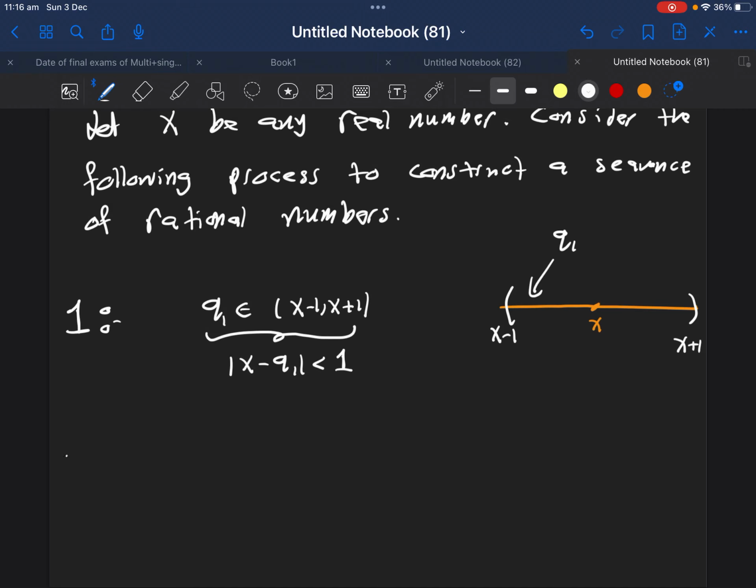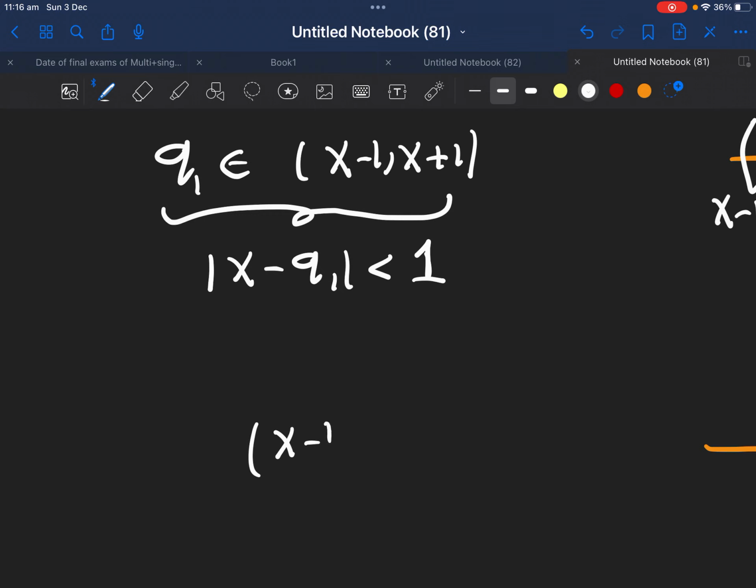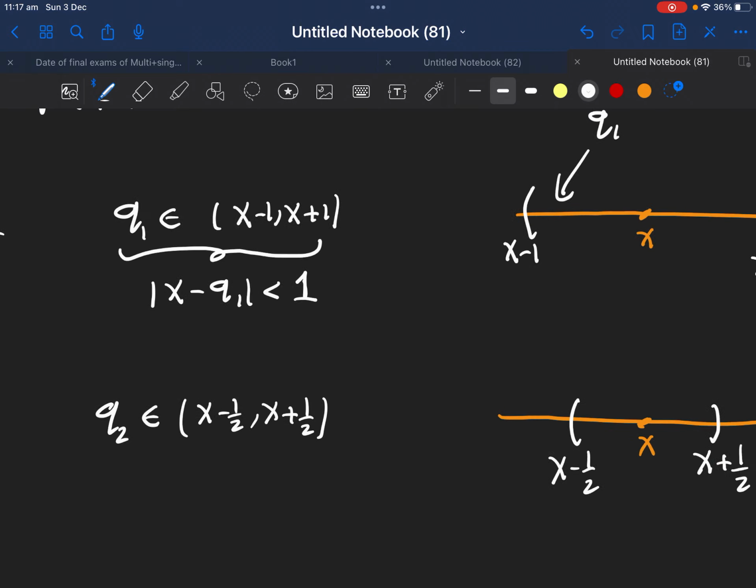Now I'll do the same in step number 2, but this time I will take the same interval around x, but here I'll write x minus half, I'll make it shorter, x plus half. So I will get q2 in this interval x minus half, x plus half.